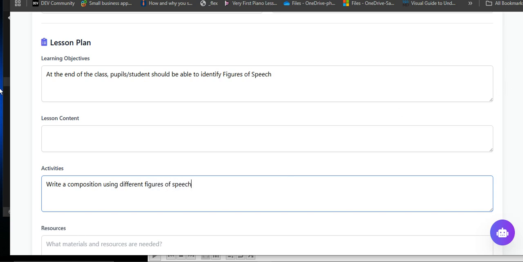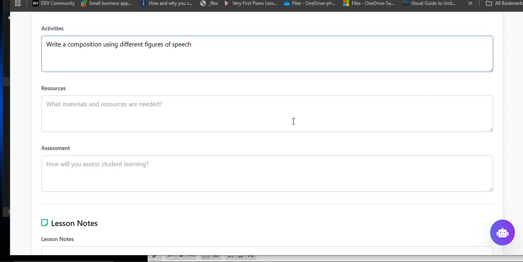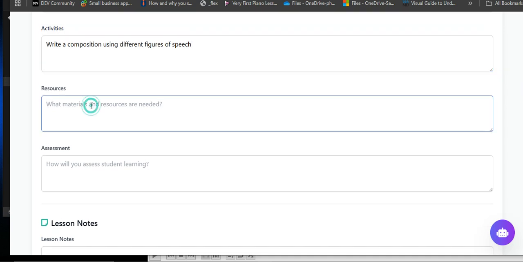Okay, then resources, what are the things you're going to be using? Let's say instructional materials. Yes, let's say charts, chart showing figures of speech and types and examples.